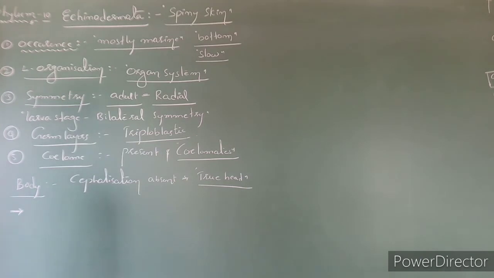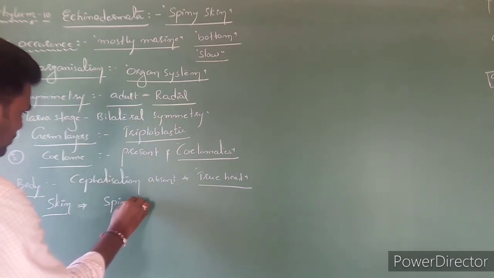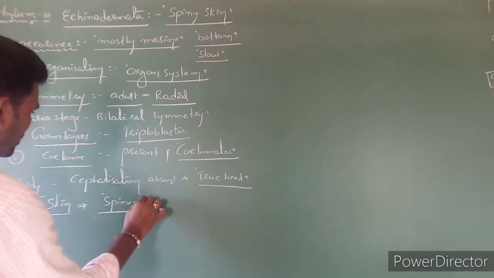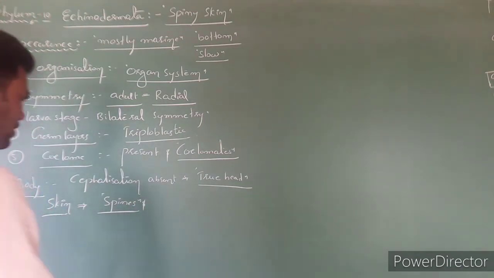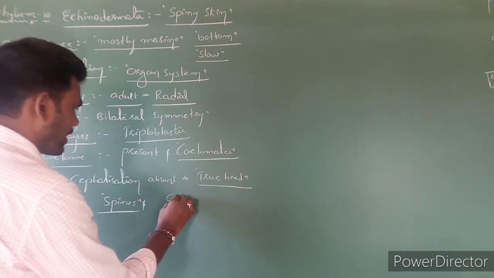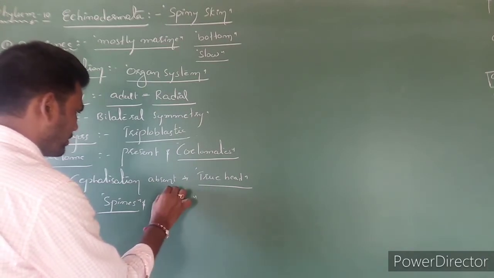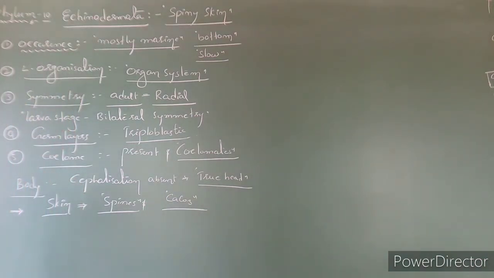Next one is skin. Skin consists of spines. Spines are present on the skin surface, which are calcareous, made up of calcium carbonate.